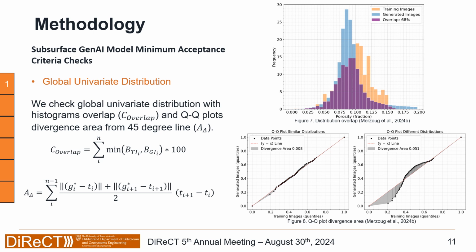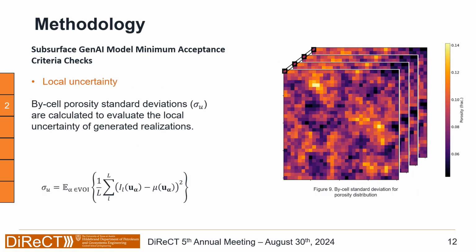Note that through all this work, for each metric, we try to propose a numerical way of evaluating this in order to avoid any visual inspection that can be subjective. Second, local uncertainty. For the local uncertainty, we calculate the expected value of the by-cell porosity standard deviation. So we generate 100 realizations for any generative AI model, and then we calculate the by-pixel standard deviation. Then we calculate the expected value over all the realizations. We compare this value for training images and any generative AI model.